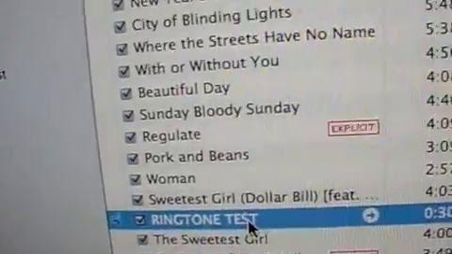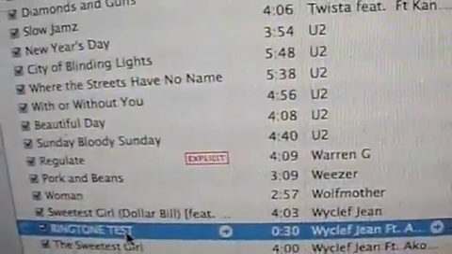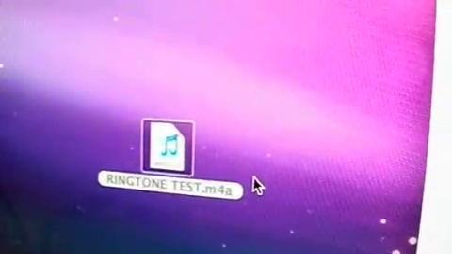What we need to do next is either drag it onto your desktop, like I've done here, or you can go into Finder on your Mac, or Windows Explorer on your PC, and search for your file, ringtone test.